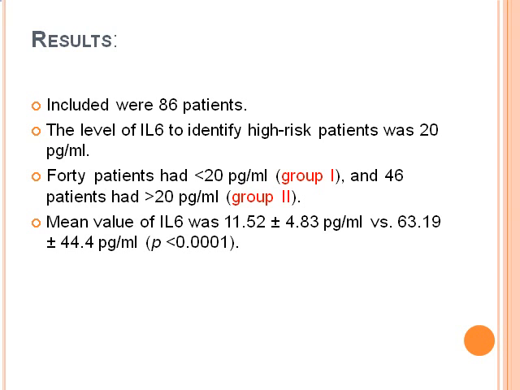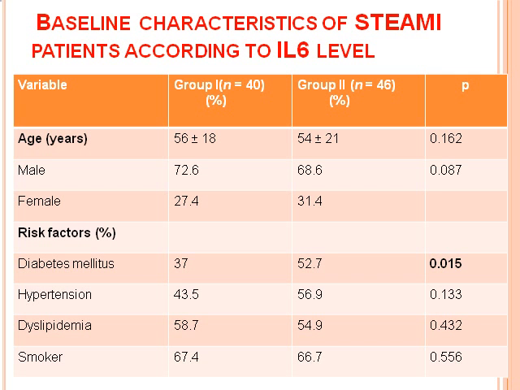endpoints. The mean value of interleukin-6 in group 1 is 11.52 plus or minus 4.82, versus 63.19 plus or minus 44 in group 2, which is more than 20 per ml. Baseline characteristics of group 1 and group 2: age is 56 plus or minus 18, non-significant between groups. Males in group 1 are 72% and females 27%, and in group 2 it is 68% and 31%. So the baseline characteristics of both groups are the same.